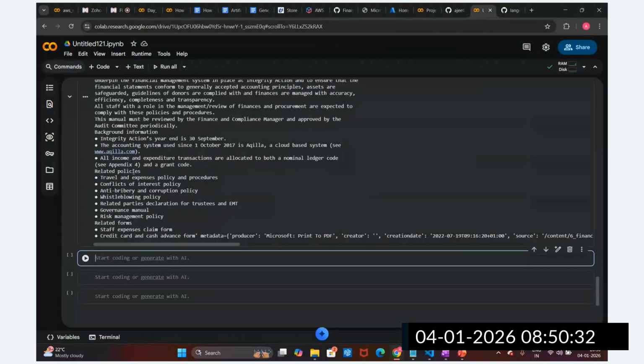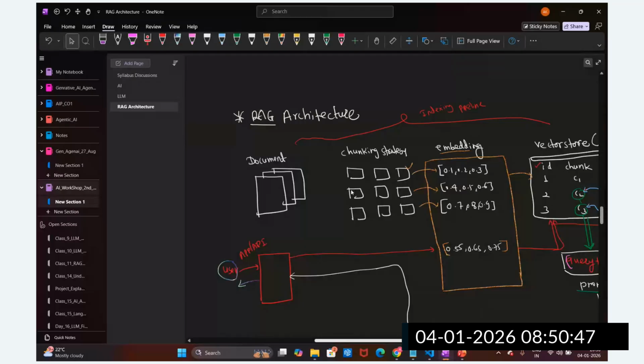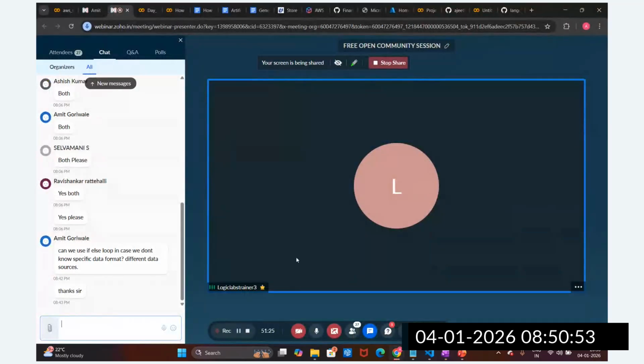What is the next step, guys, after the loading? Yes, guys, after loading the documents, what is the next step? If you see here, after loading the document, we have to go for the chunking strategy, right? There are multiple chunking strategies.